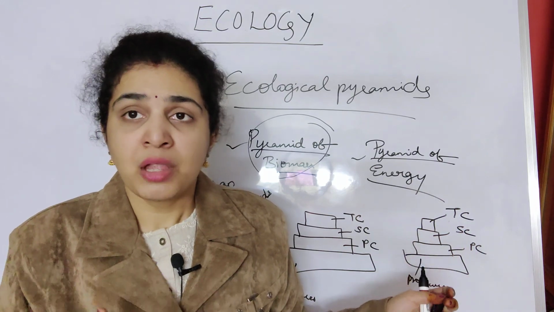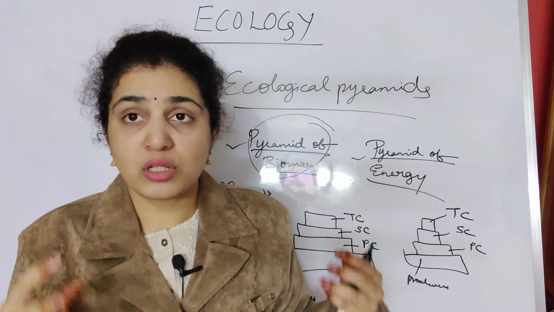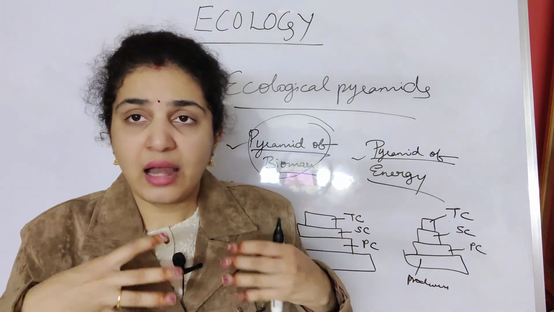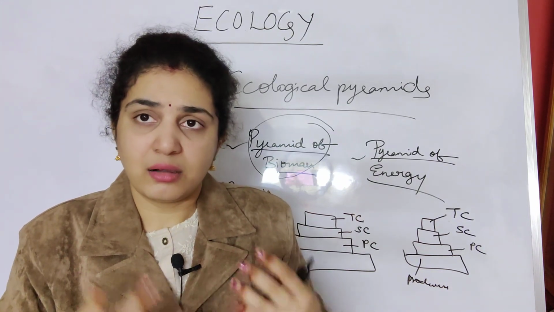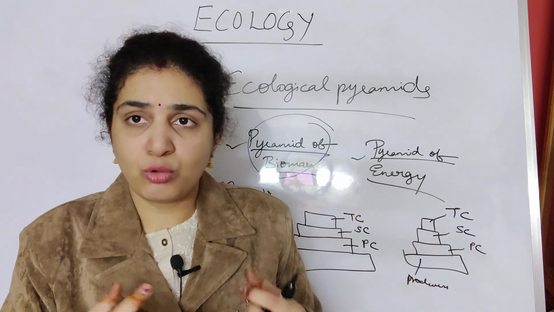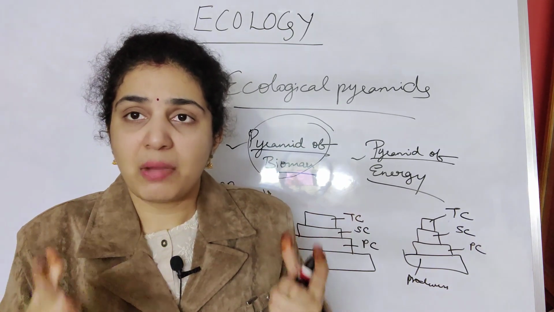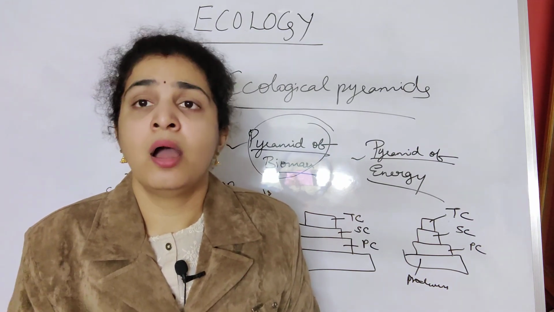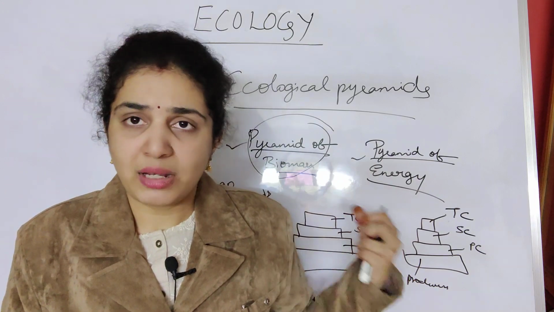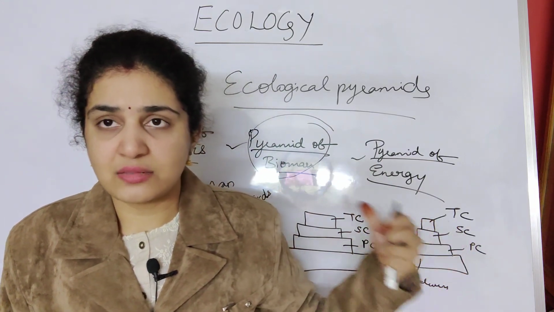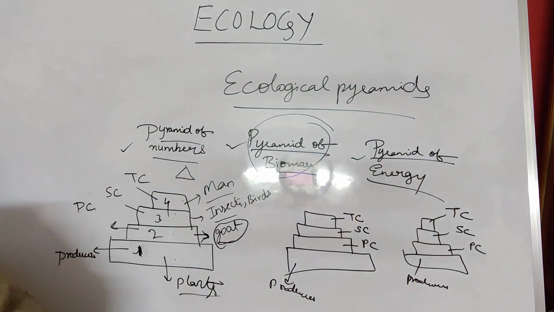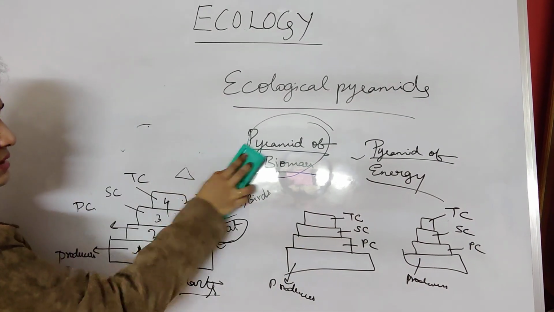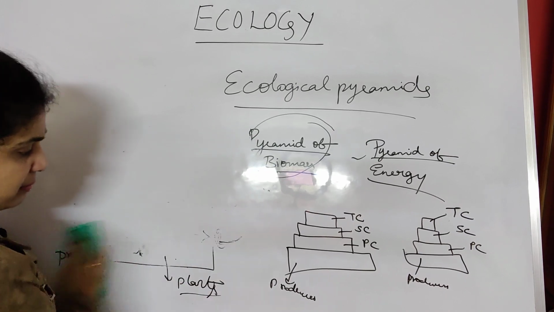Biomass means the weight of the organisms, or how many organisms are present in that pond, that is, how much amount of organic matter they are producing. Normally in the terrestrial ecosystem it varies like this, and in the aquatic ecosystem I will tell you. For all three, this is the same thing that you should remember.